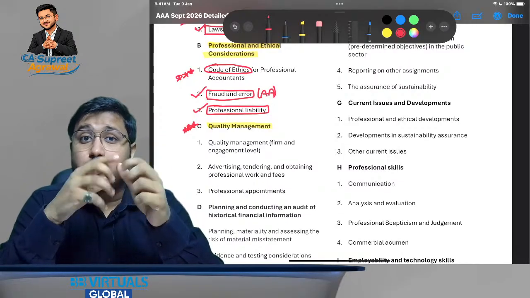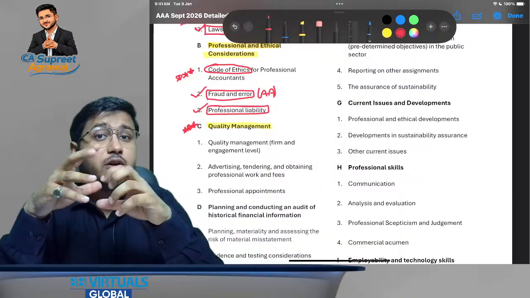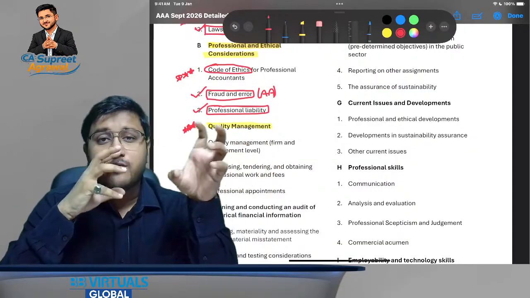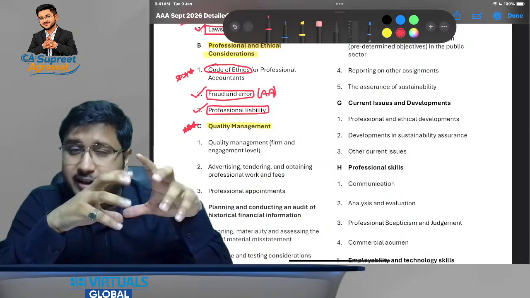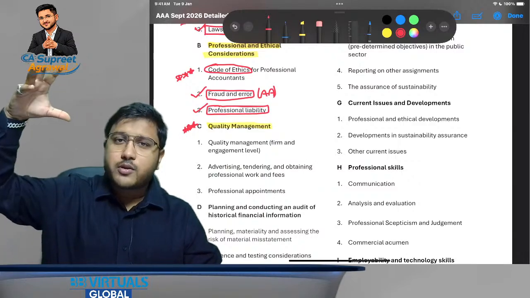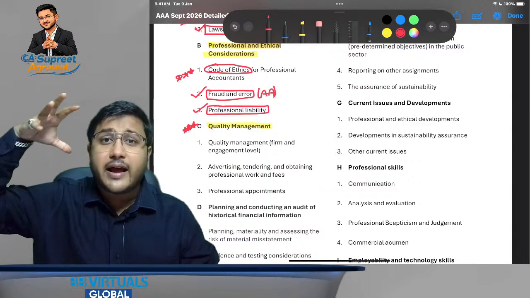Number one being from the point of view of ISQM, where we will be talking about the overall firm, and we'll also have to study it from the point of view of ISA, where we will be discussing one particular engagement. So when we discuss the overall firm, we have to look from the point of view of the head of the institution, the head of the firm.